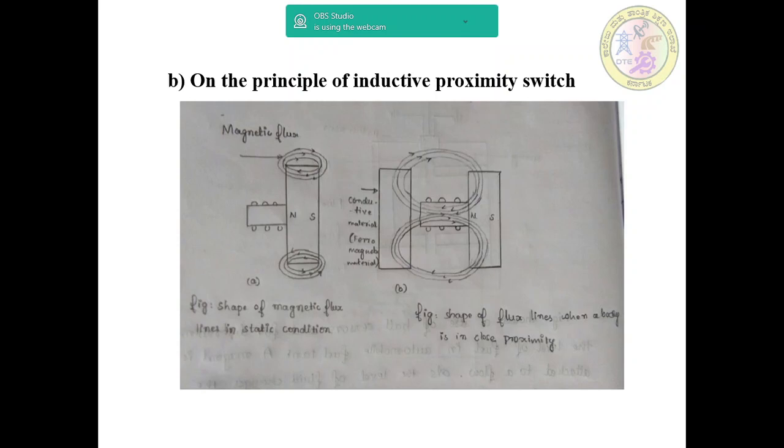However, as a ferromagnetic material enters the magnetic field, resulting in a change in flux lines, it induces a current pulse whose amplitude and shape are proportional to the rate of change of flux. This change can be monitored by its effect on the resonance circuit, and the change is used to trigger a switch. It is used only for detection of metal objects.